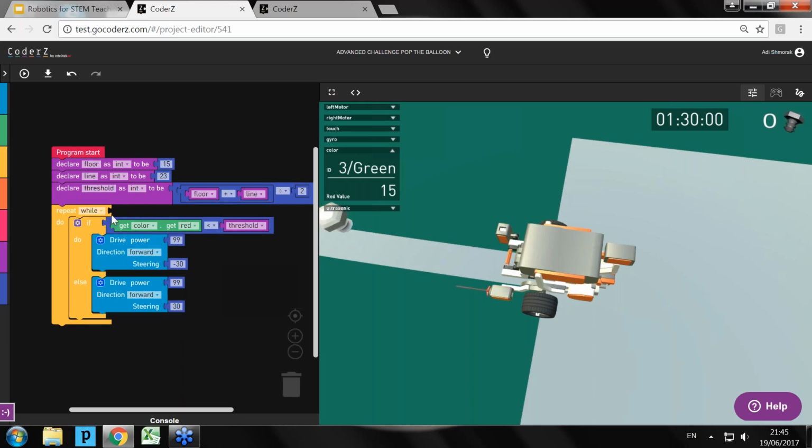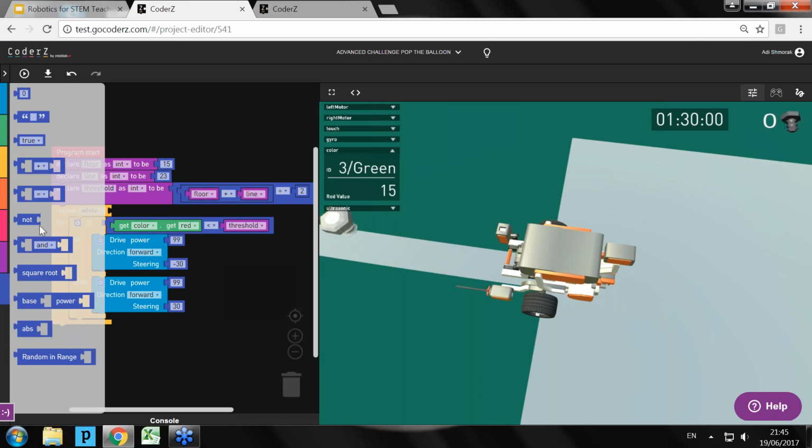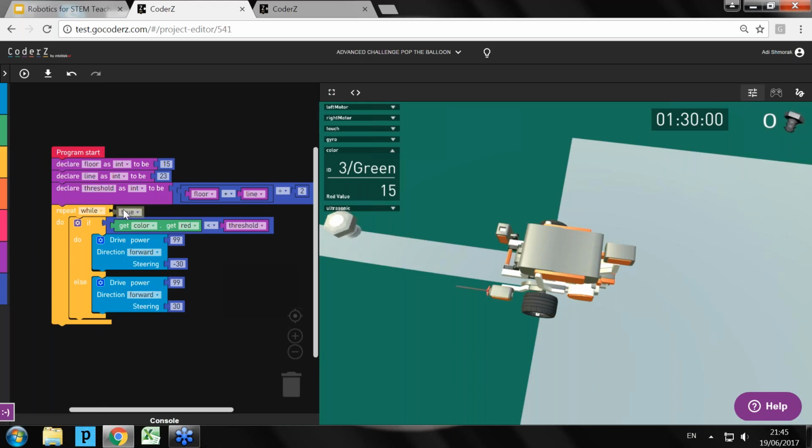We need to fix the condition for our while loop if we want this question to constantly repeat itself. So as the robot moves on along the line, it constantly updates its position. To do so, we're going to do a small hack. We're going to take a true value from the data category and snap it to our while loop. By using true as the condition, I'm creating an infinite loop. This loop will go on forever. We are all set to go.